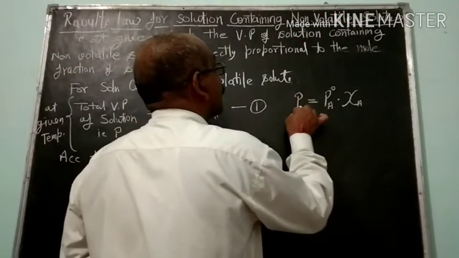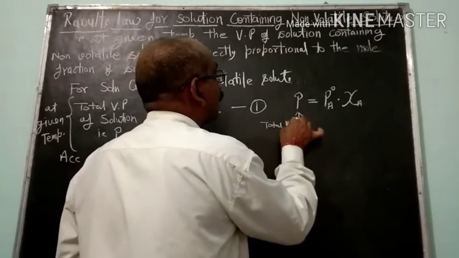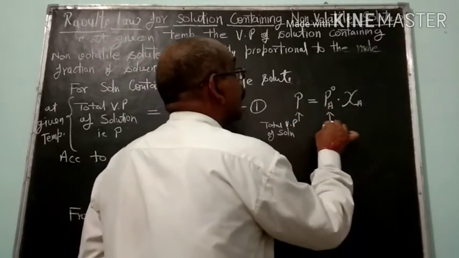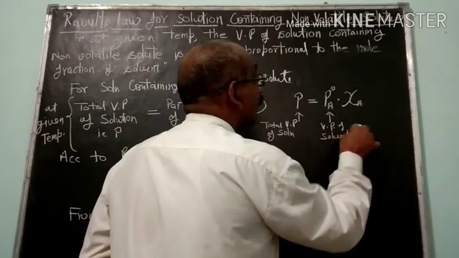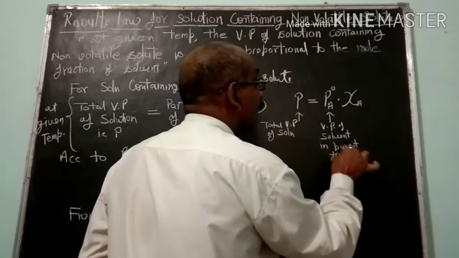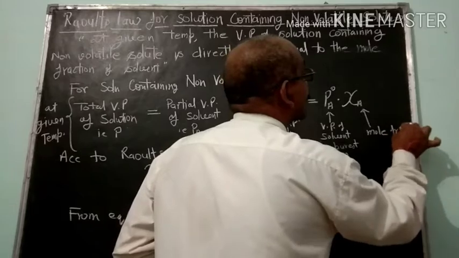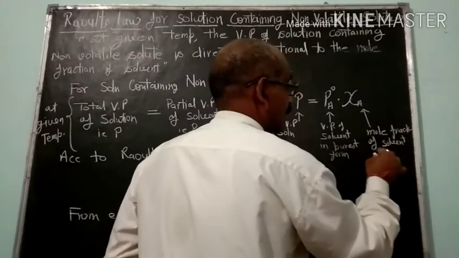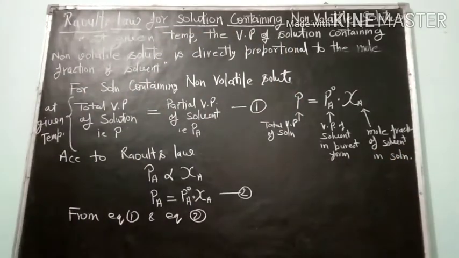Here, this P denotes the total vapor pressure of solution, PA naught is the vapor pressure of solvent in purest form, and this denotes the mole fraction of solvent in solution. Is it clear?